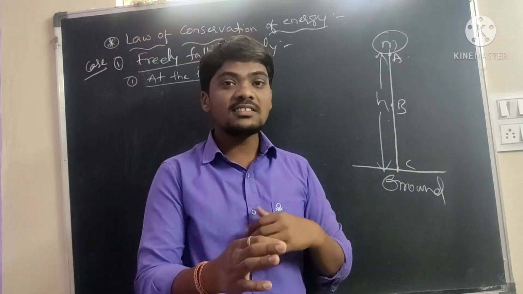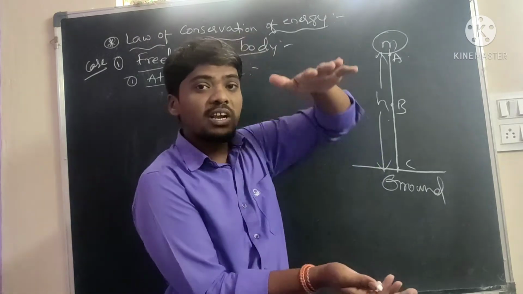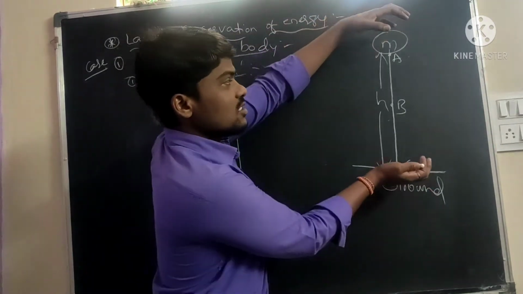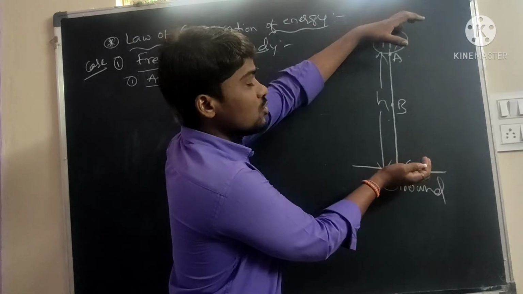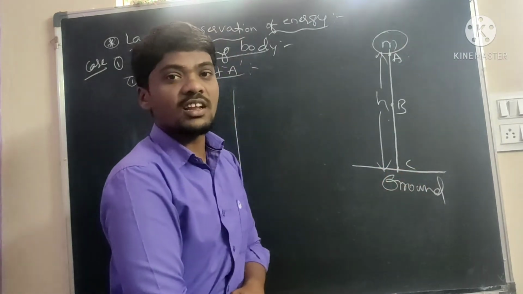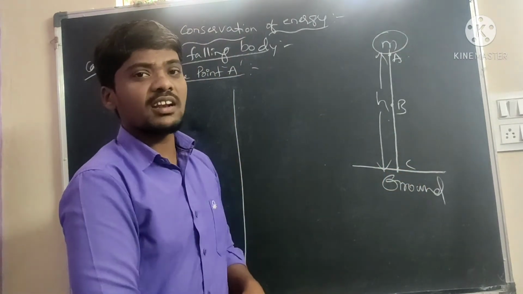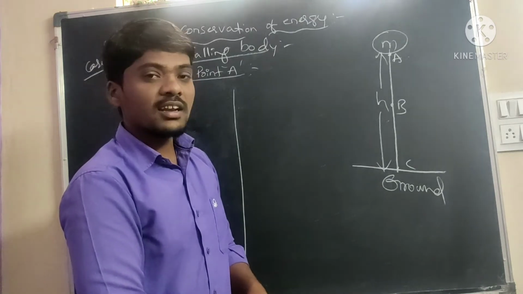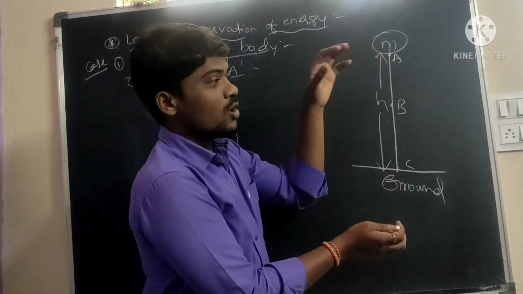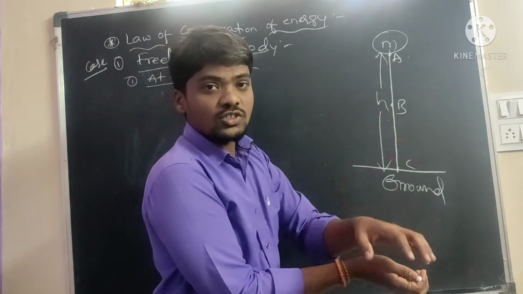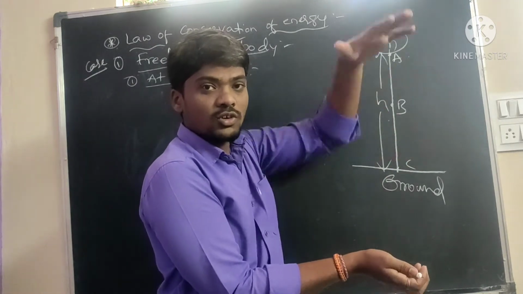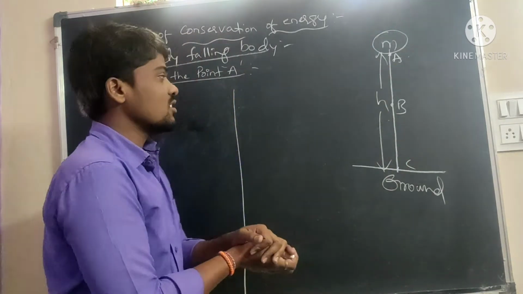The energy possessed by an object due to its particular height is called potential energy. What is meant by kinetic energy? Kinetic energy is the energy possessed by an object due to motion.